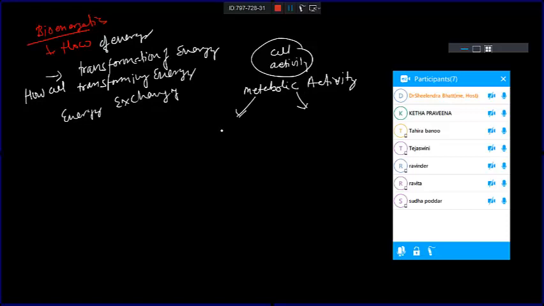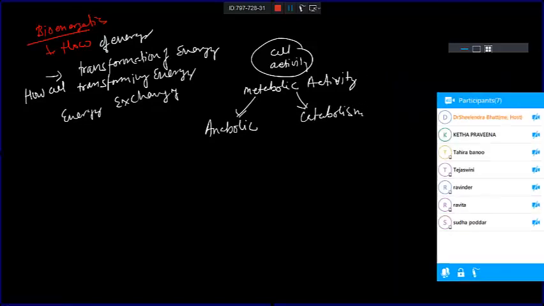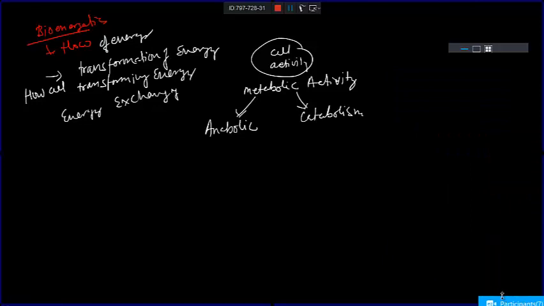One is the anabolic pathway, anabolic activity. Anabolism. Metabolism, right? So if I'm talking about anabolism and catabolism, what do you mean by anabolism?